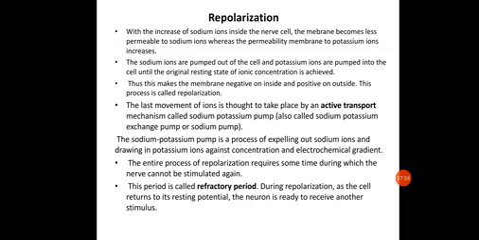So let us again discuss the repolarization. With the increase in sodium ions inside the nerve cell, the membrane becomes less permeable to the sodium ions, whereas the permeability of the membrane to potassium ions increases. Okay, the membrane will become less permeable to sodium and more permeable to potassium, due to which the sodium ions are pumped out of the cell and potassiums are pumped into the cell until the original resting state of ionic concentration is achieved. This makes the membrane negative on the inside and positive on the outside, similar to the first phase. This process is called repolarization.